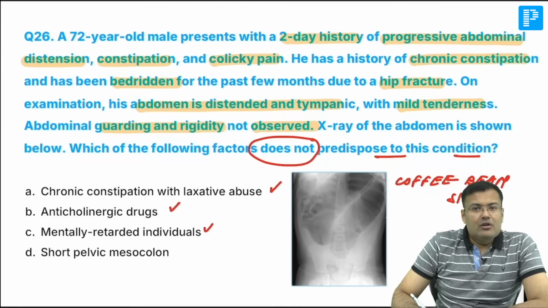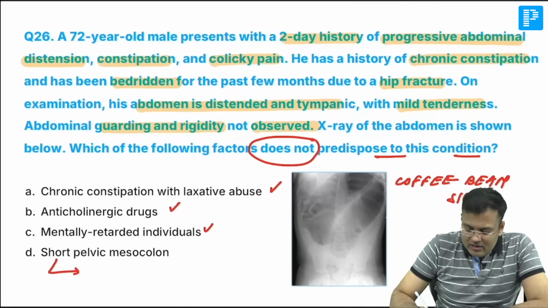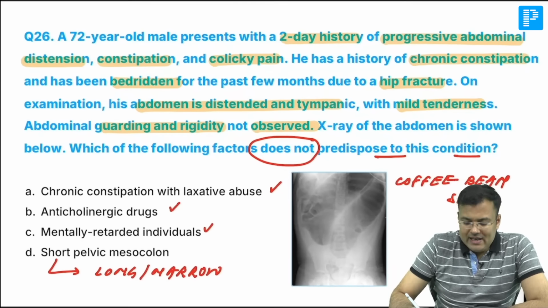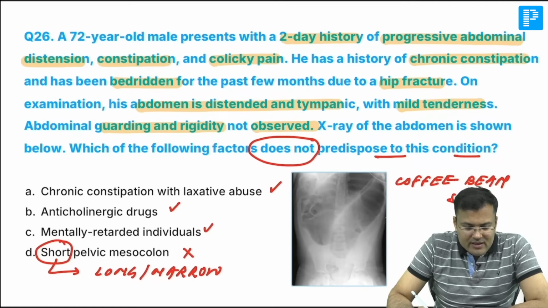D option is short pelvic mesocolon. No, it's long narrow mesentery. So it's long narrow mesocolon. So it's long and narrow, not short. So what is the correct answer? Correct answer is D. Clear?